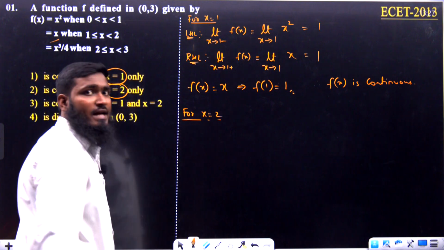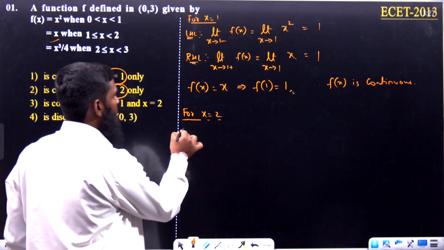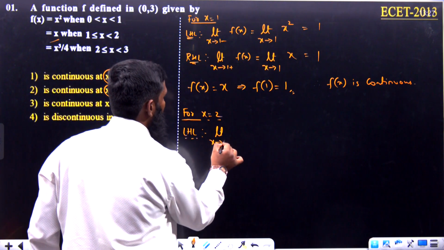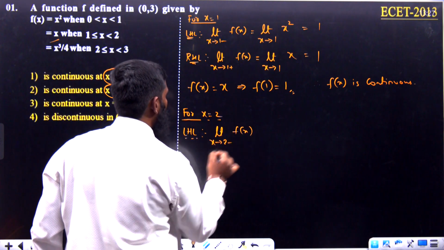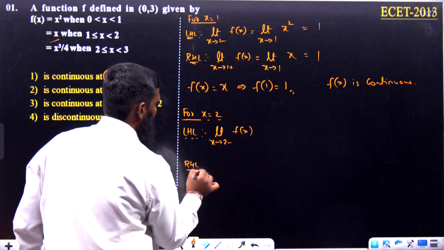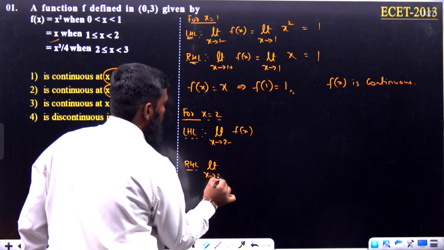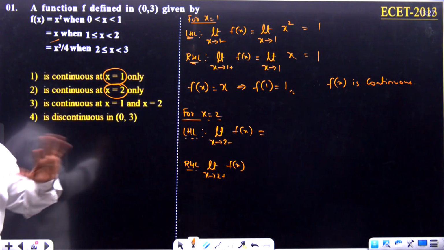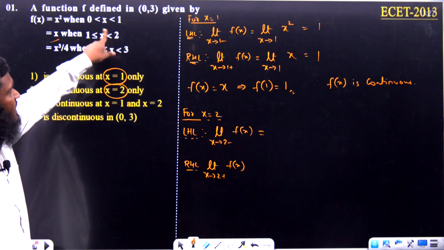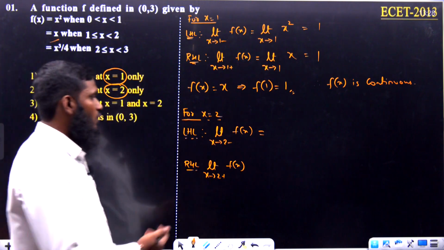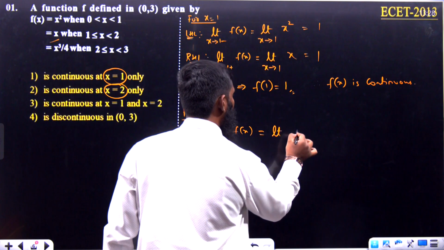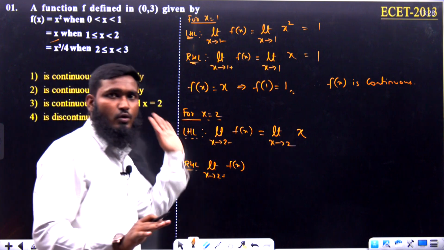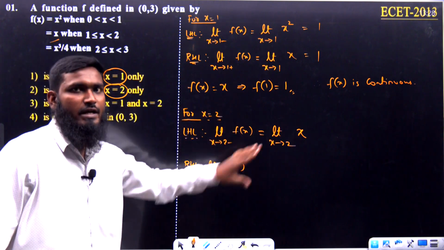2. For x is equal to 2, in this what we are doing is LHL value. LHL means limit x tends to 2 minus of f of x. Similarly RHL means limit x tends to 2 plus of f of x. Now 2 minus means somewhat less than 2. If it is less than 2, we have to take the function as x over here. Now x tends to only 2 we are taking because we have applied the condition. No need to take 2 minus again over there.